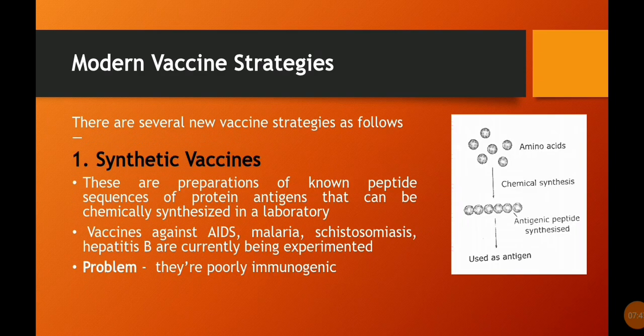Modern vaccine strategies. There are several new vaccine strategies as follows. 1. Synthetic vaccines. These are preparations of known peptide sequences of protein antigens that can be chemically synthesized in a laboratory. Vaccines against AIDS, malaria, schistosomiasis, and hepatitis B are currently being experimented with. The problem is they are poorly immunogenic. Here is the figure. You can pause to see it.